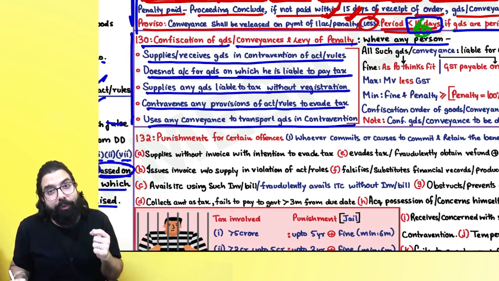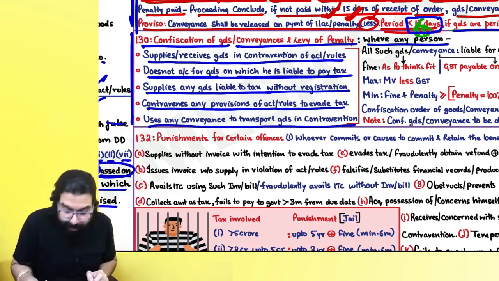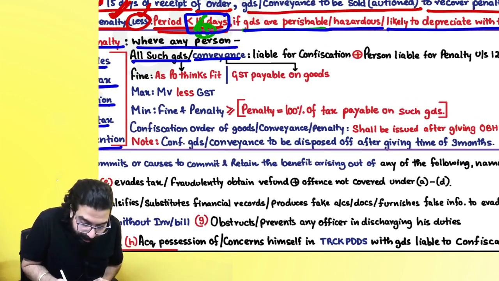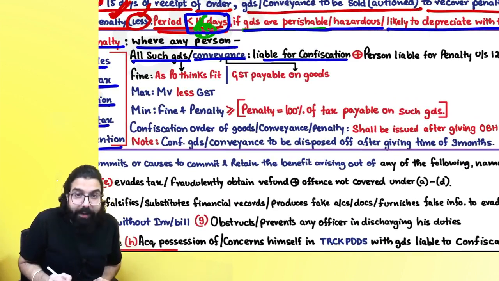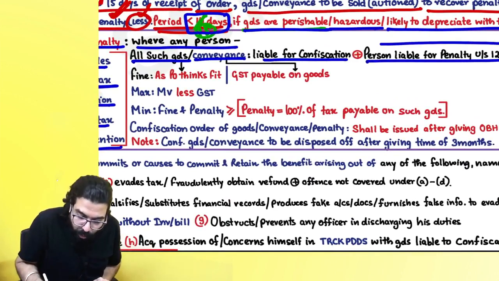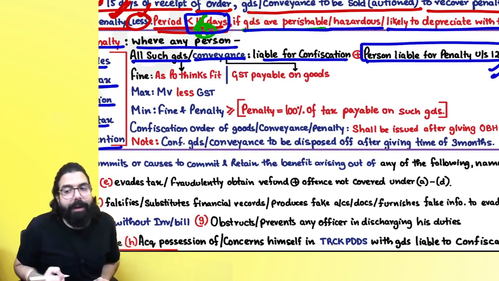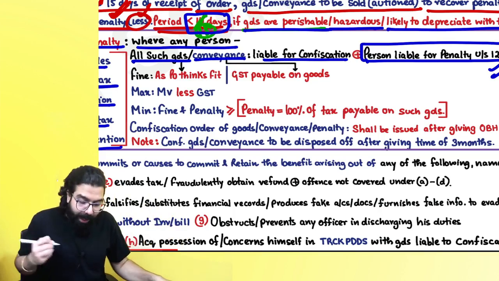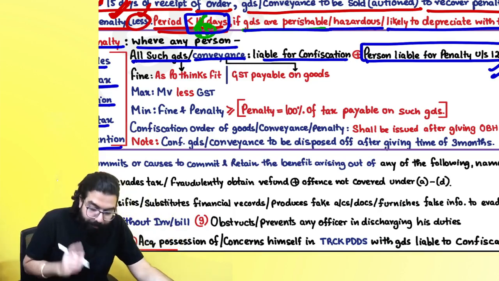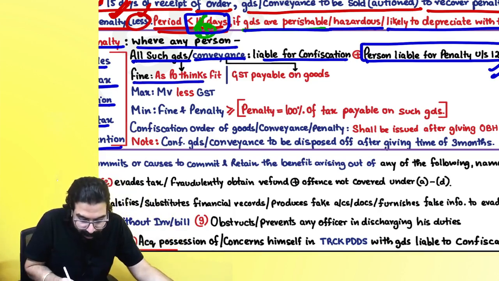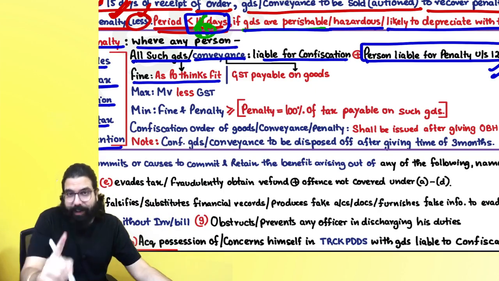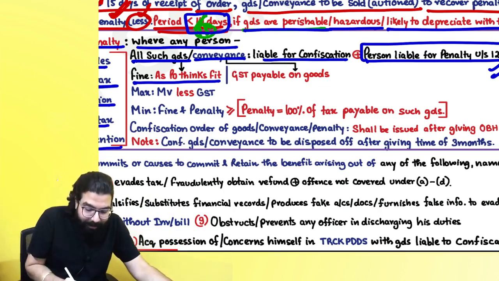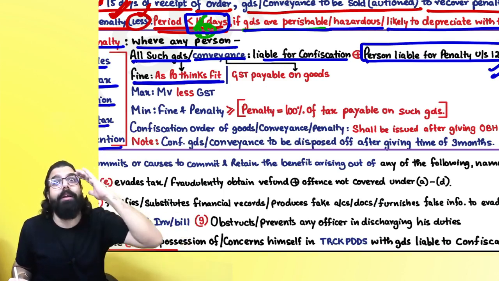Baba, remember, if you are doing all these 5 things, then all such goods and conveyance will be liable for confiscation, plus the person who is doing it will be liable for a penalty under section number 122, that is 10,000 or the tax evaded, whichever is higher. Always remember, on goods, fine will be in case of confiscation, as the proper officer thinks fit, whatever he thinks fit.